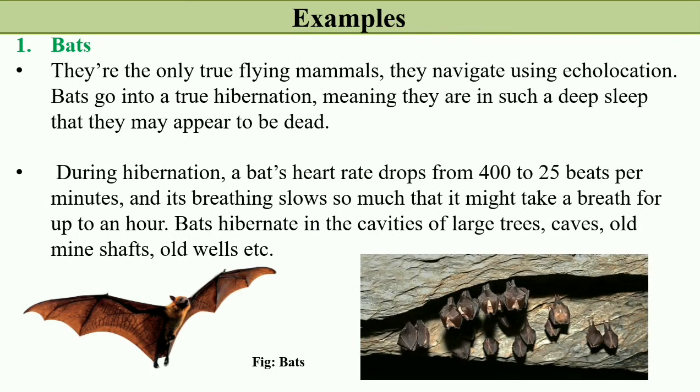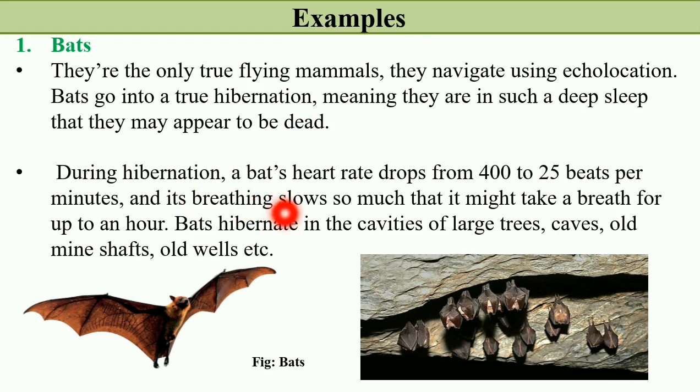So see the examples of hibernating animals. Number one is bats. They are the only true flying mammals. They navigate using echolocation. Bats go into a true hibernation, meaning they are in such a deep sleep that they may appear to be dead.